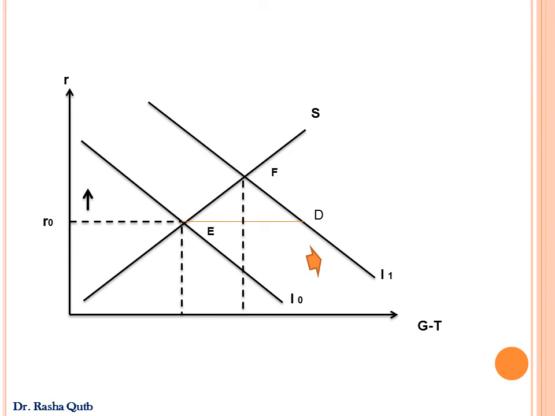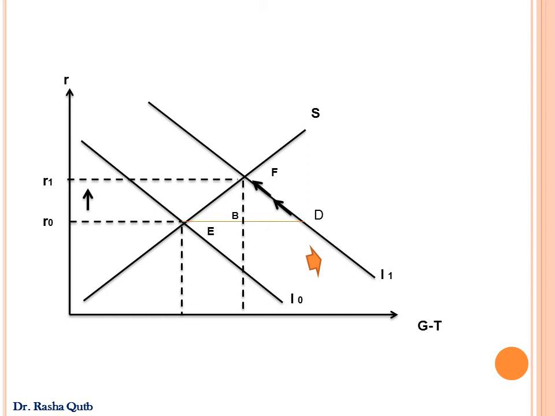So the increase in interest rate would cause a reduction in induced investment, and this is shown graphically by moving from point D to point B. The distance between point D and point B measures the reduction in induced investment due to the increase in interest rates.